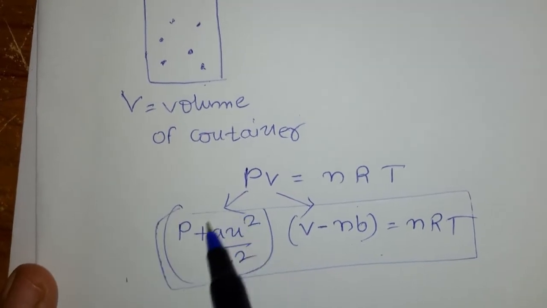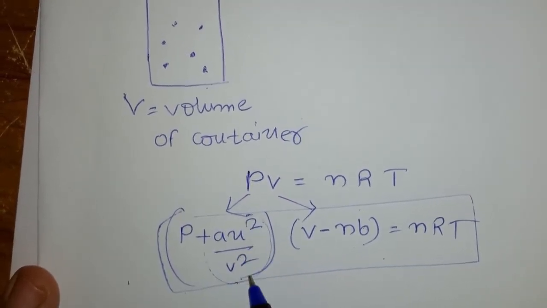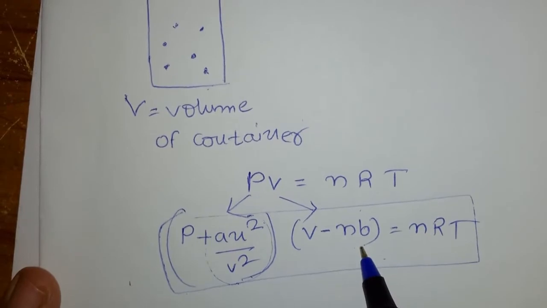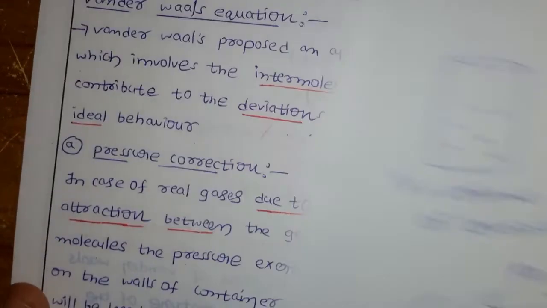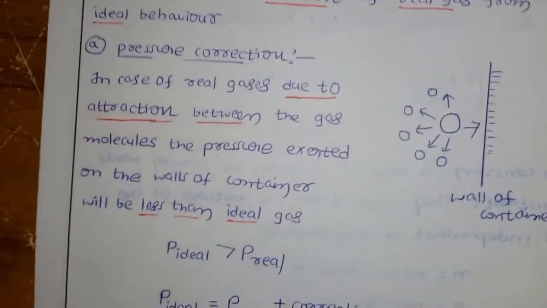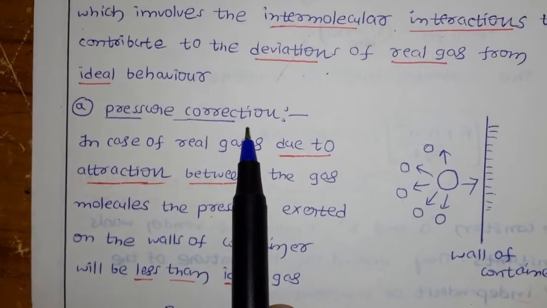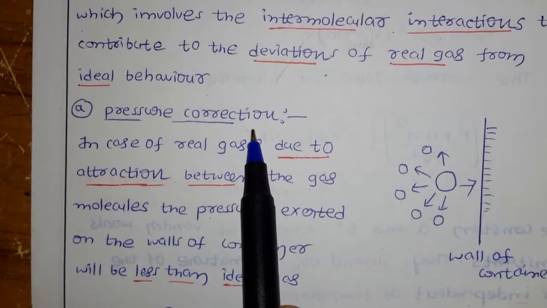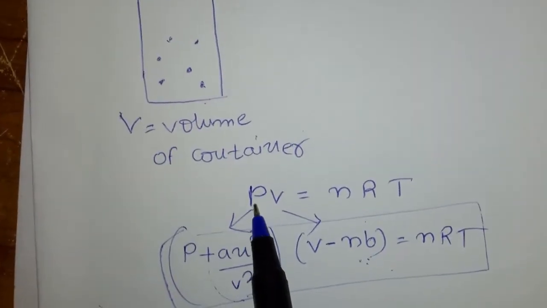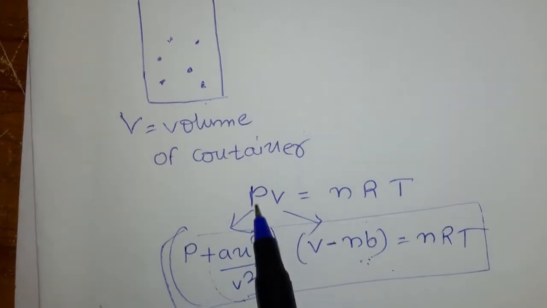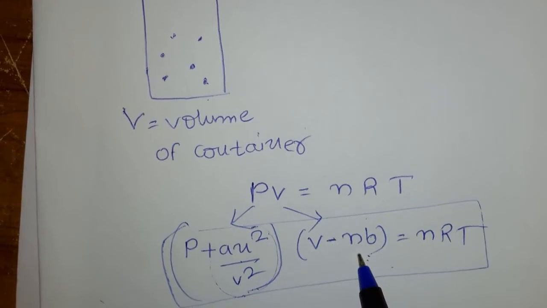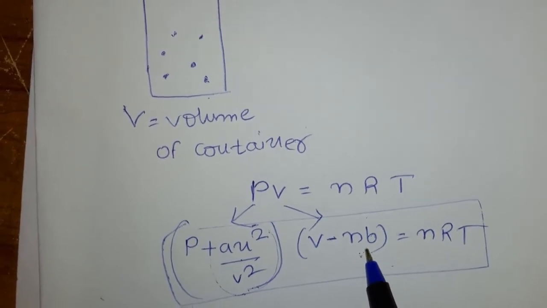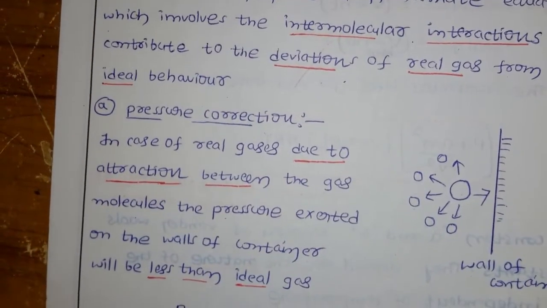Now let us discuss why we add n square by V square, and in case of volume, why we subtract nb. Before going to that, first we will go for the pressure correction. We have done two corrections. For PV we did pressure correction and volume correction. For pressure correction we added n square by V square. For volume correction we subtracted nb. Now let us discuss first the pressure correction.